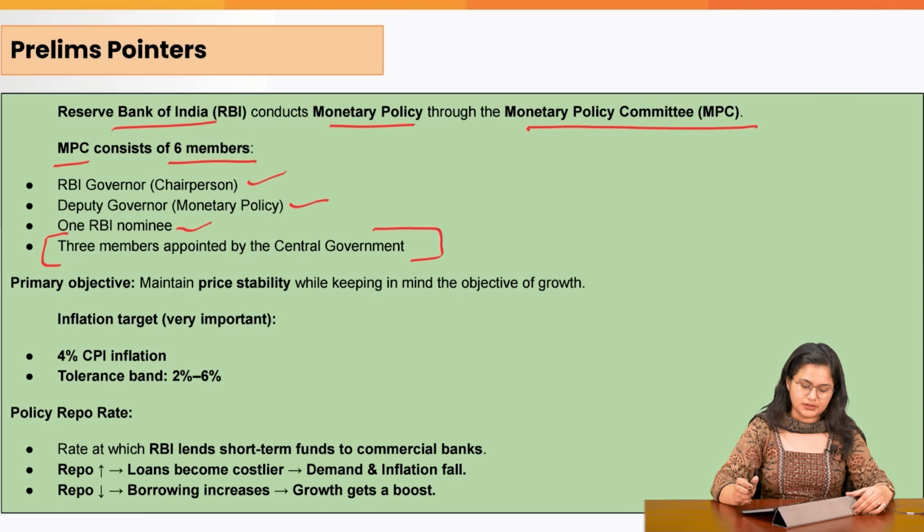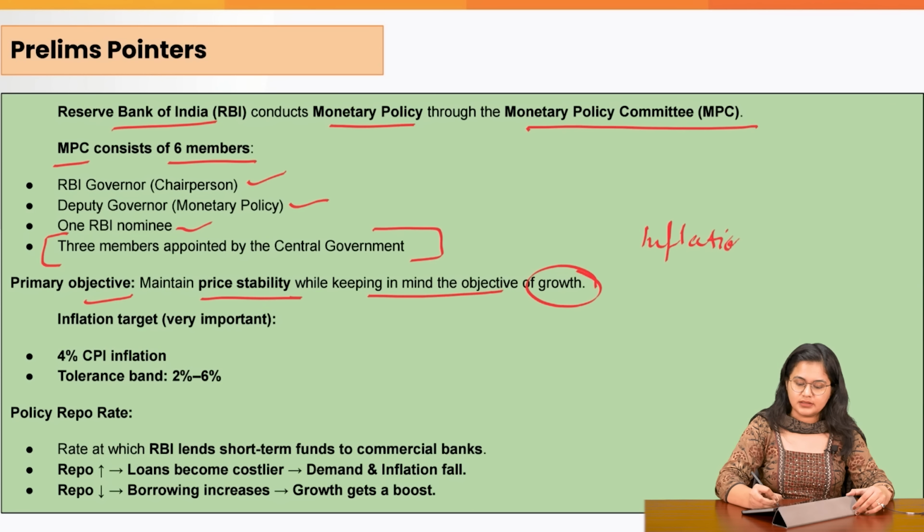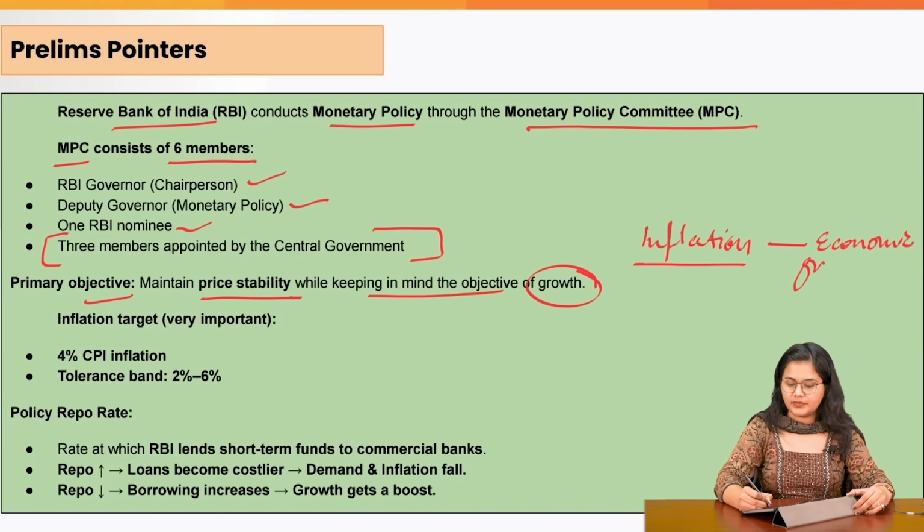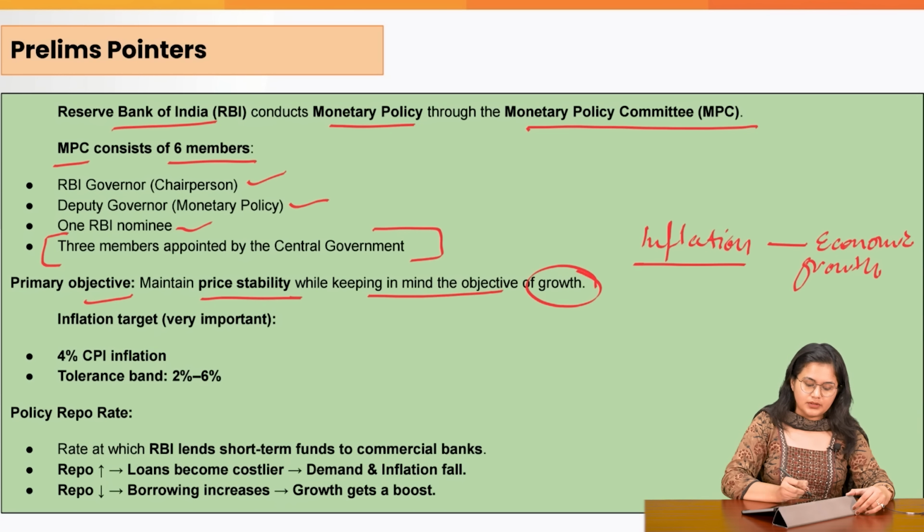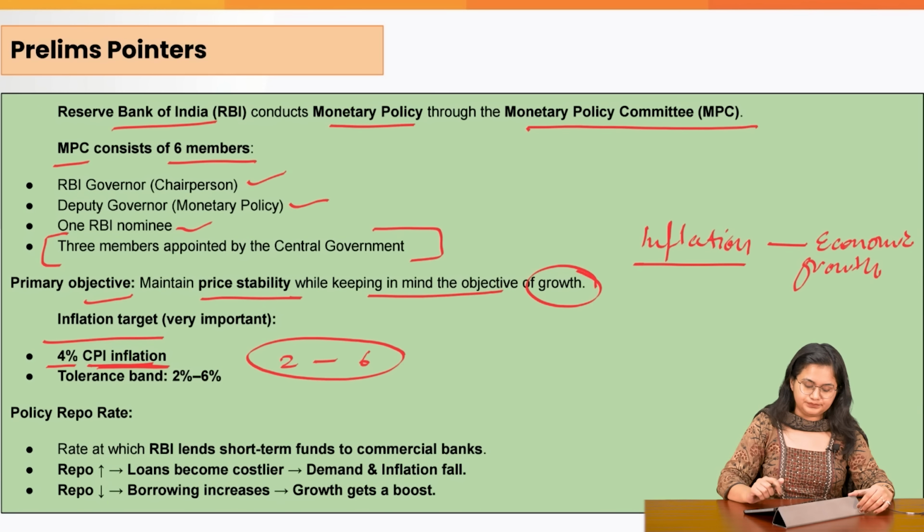by the central government. The primary objective of the MPC is to maintain price stability while keeping in mind the objective of growth. So they have to keep in mind that there is a balance between inflation and economic growth at all times. The target that has been set is that of 4% of CPI inflation and the band is that of 2 to 6%. This is where the tolerance limit lies.